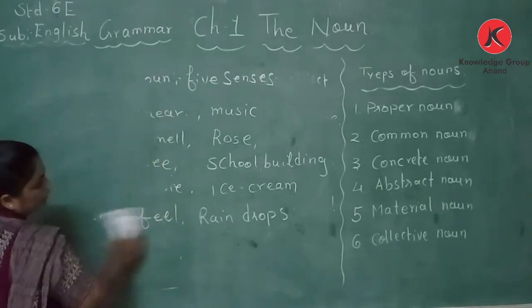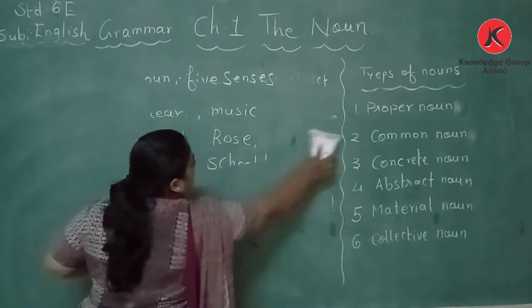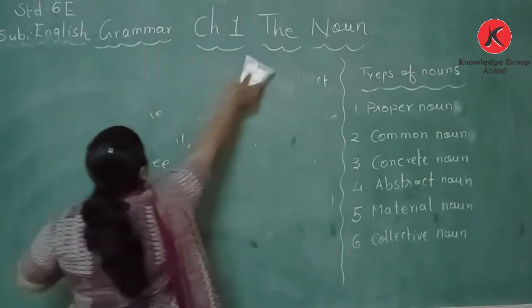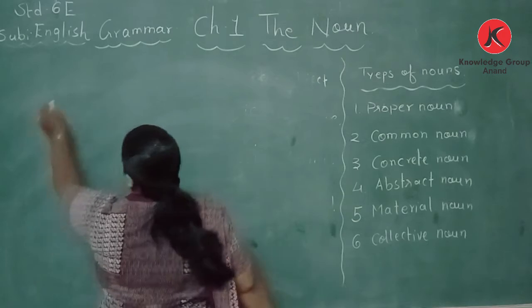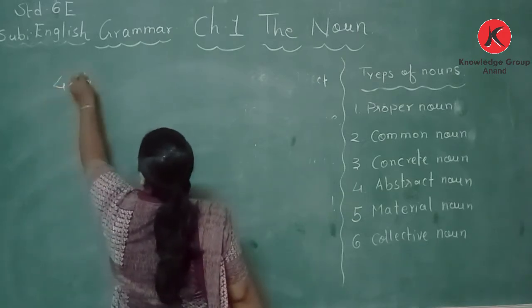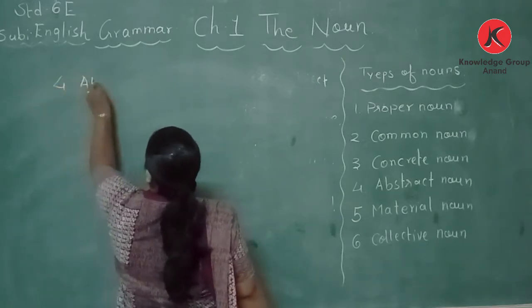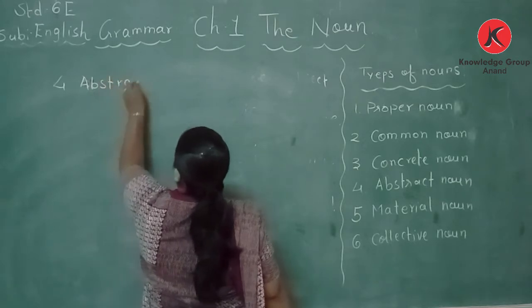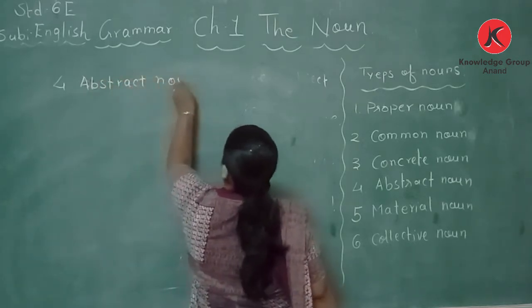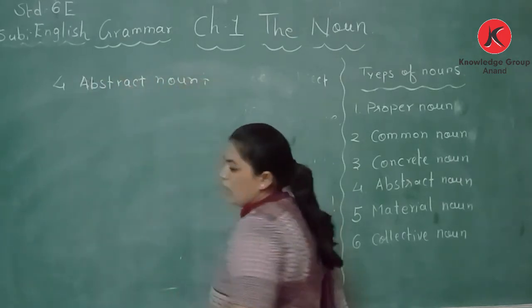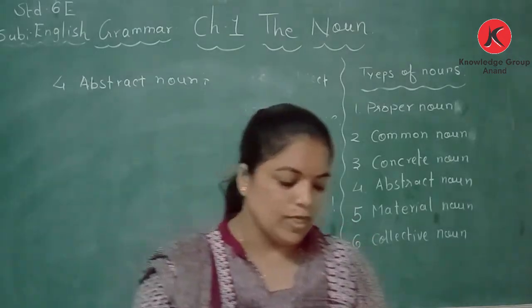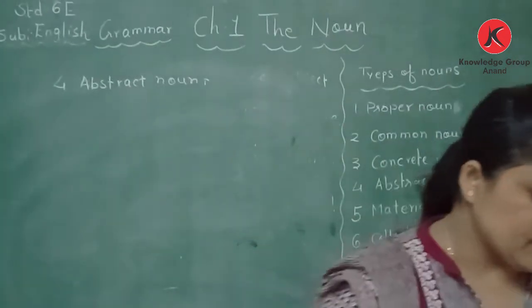Okay. The fourth one is abstract noun. Now what is abstract noun?